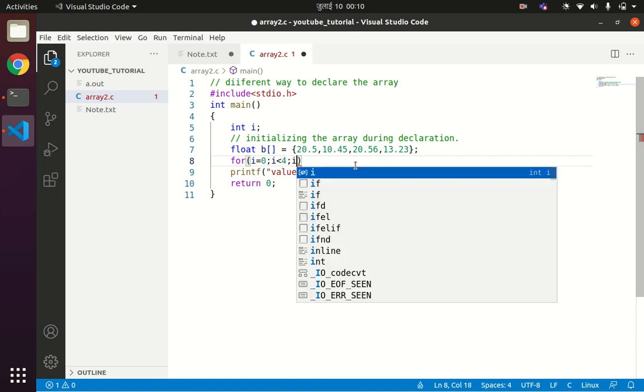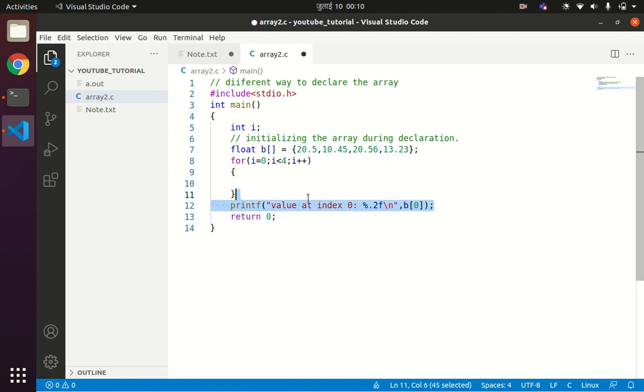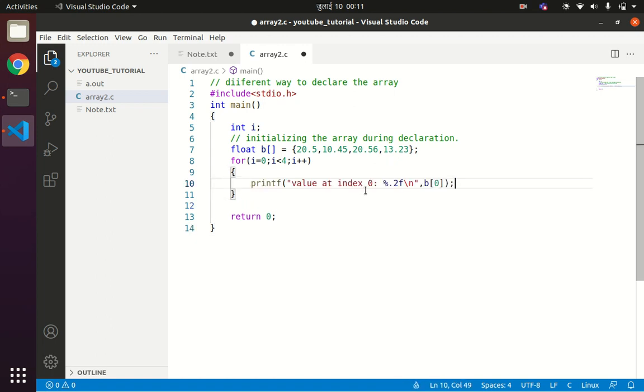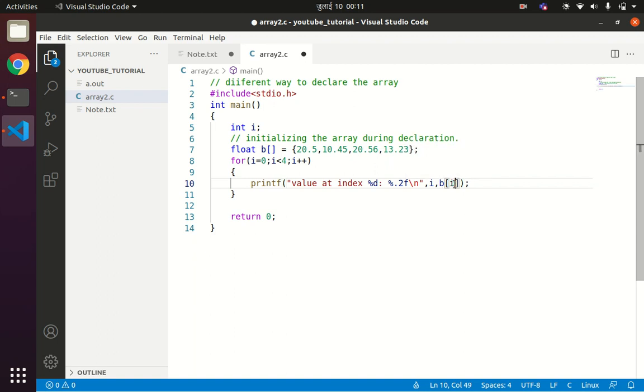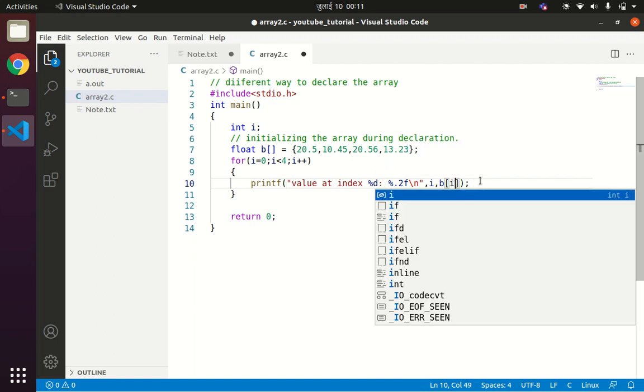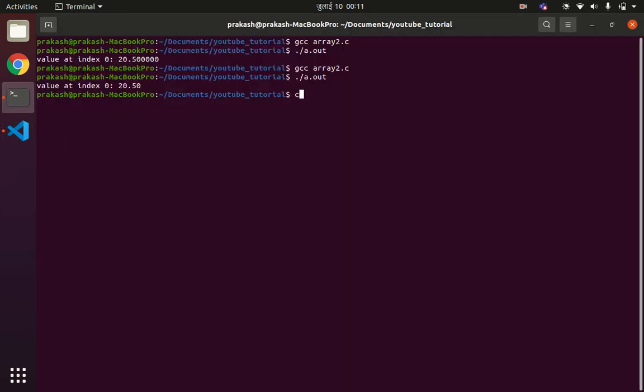So obviously our index will be from 0 to 3. printf value at index %d is %.2f. So i comma b of i: i will be the index, and b of i will be the value at that index. So if we print the values, you will get something like this.